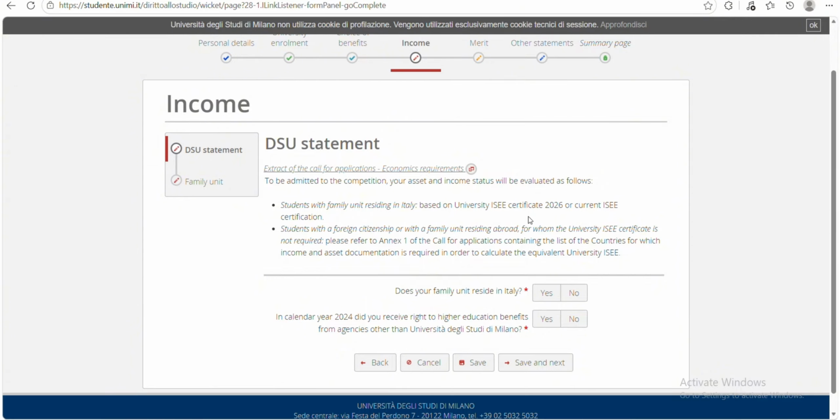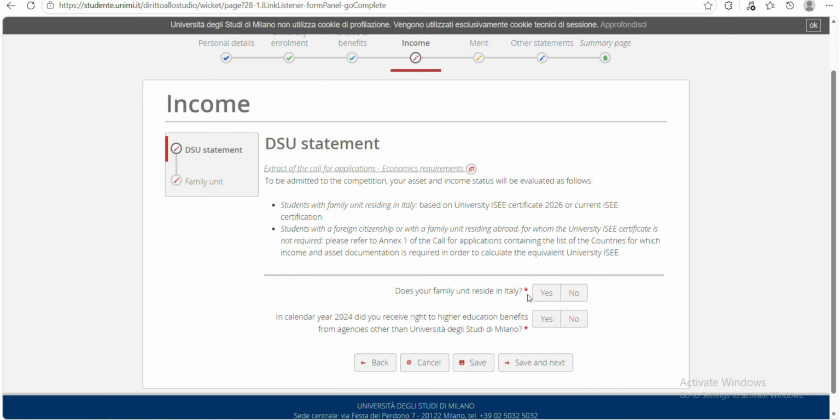Please refer to Annex 1 of the call for application containing the list of countries for which income and asset documentation is required in order to calculate the equivalent university EASE. So in this case, most African countries are considered for the EASE. So the next thing, this Annex 1 usually covers people from Europe, but people from most African countries are usually considered for the DSU, for the regional scholarship. So does your family unit reside in Italy?